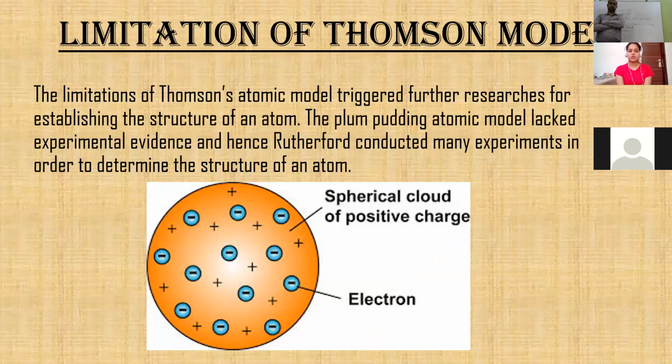Limitations of Thomson's model. The limitations of Thomson's model triggered further research for establishing the structure of an atom. The plum pudding atomic model lacked experimental evidence and hence Rutherford conducted many experiments in order to determine the structure of an atom.